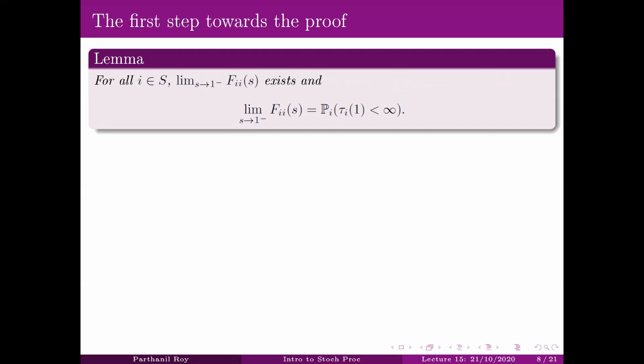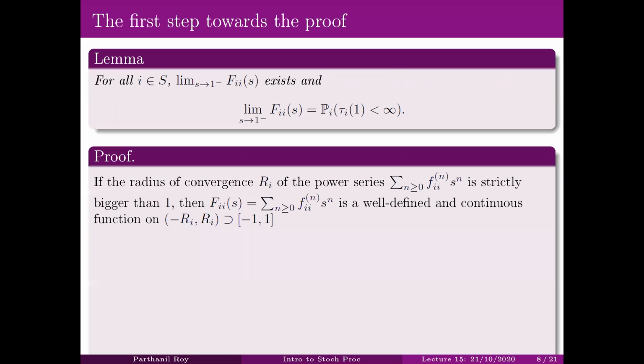Now, how did we prove it? Let's go over the proof once more. So there are two cases. If the radius of convergence R_ii of this power series, which is the generating function corresponding to the sequence f_ii(n), is strictly bigger than 1, then f_ii(s), which is given by this power series, is well defined and continuous on the entire open interval minus R_ii to plus R_ii, which contains the closed interval minus 1 to 1.